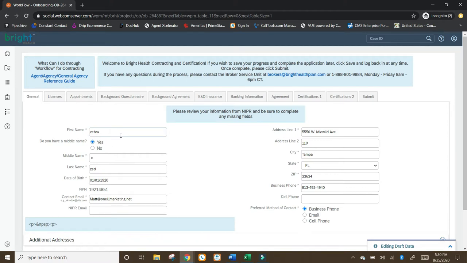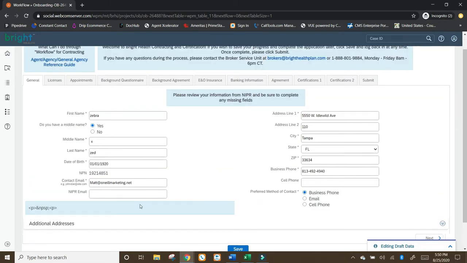So what you'll want to do is put your first name. Do you have a middle name? If you don't have a middle name, click no. That will make your life a ton easier. If you do have a middle name, input it. Last name, date of birth, NPN, contact email, NIPR email. You don't need to supply that. It's not required. Put your address, your city, your state, your zip, your business phone, and then clarify that's a business phone. Right here may ask for W-9 information.